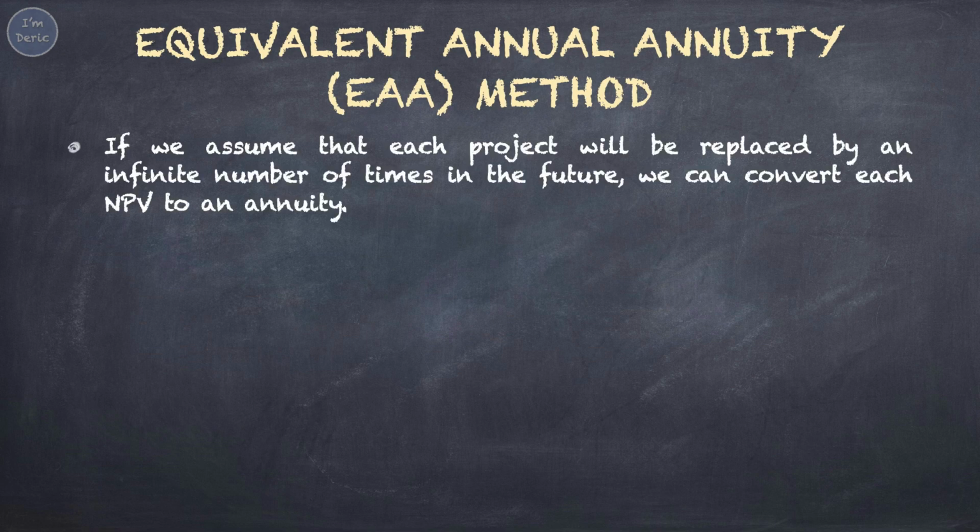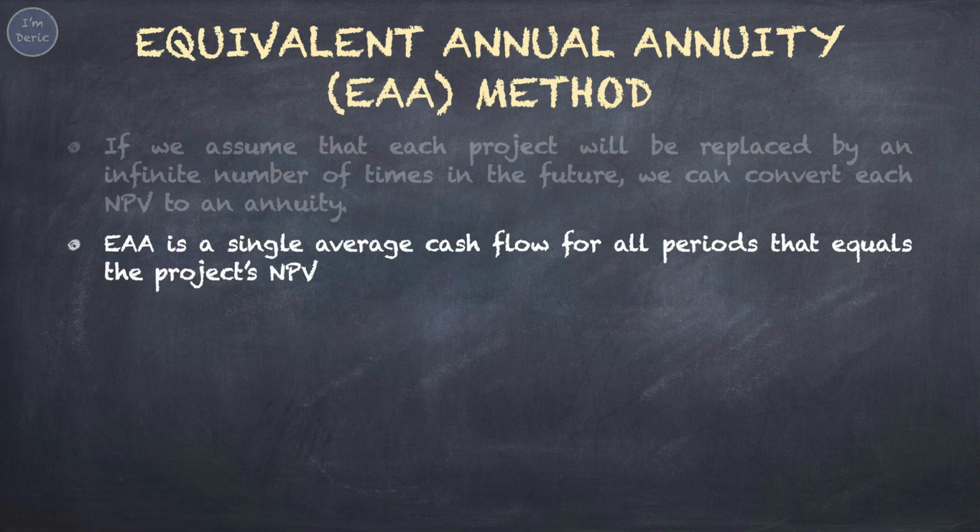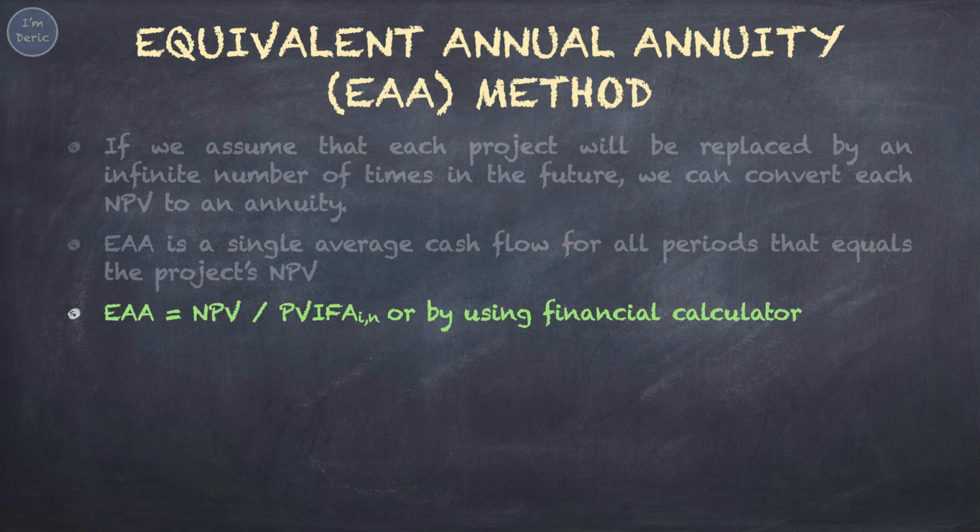If we assume that each project will be replaced by an infinite number of times in the future, we can convert each NPV to an annuity. That's the concept of EAA. Simply speaking, EAA is a single average cash flow for all periods that equals the project's NPV. To calculate the EAA mathematically, we may divide NPV by the PVIFA, which can be found in financial tables. Alternatively, you can use a financial calculator.